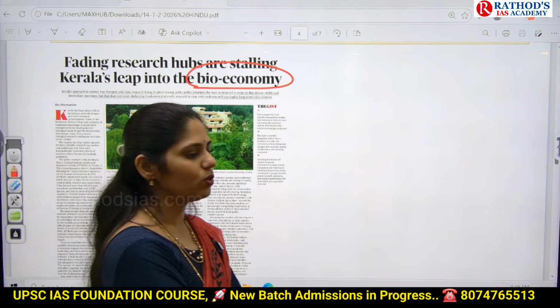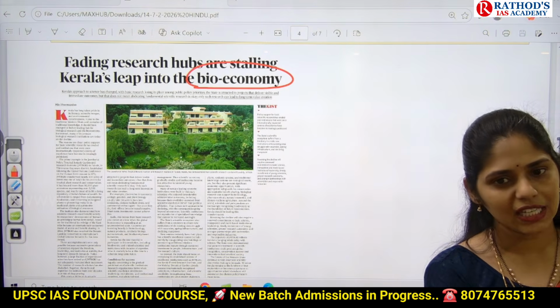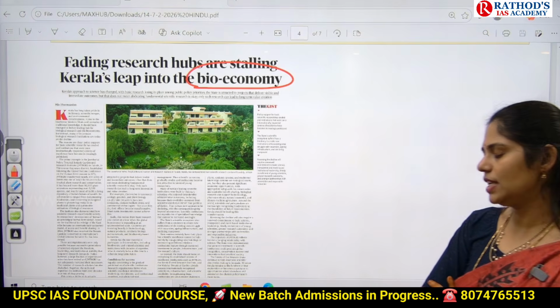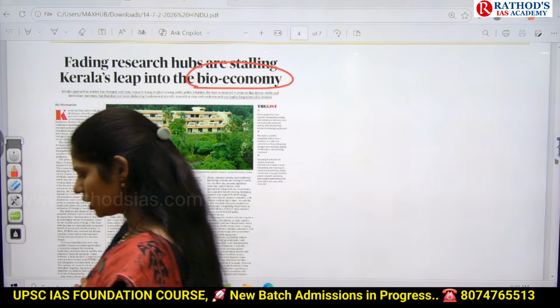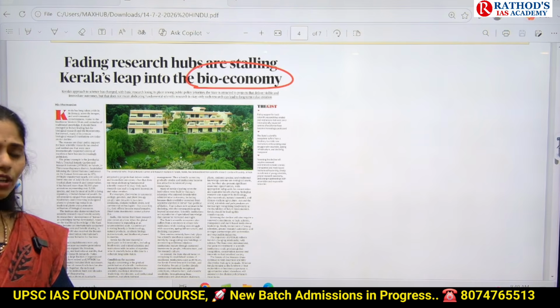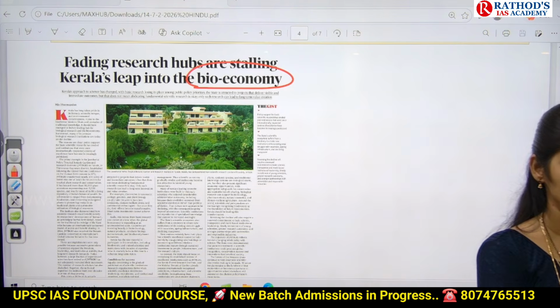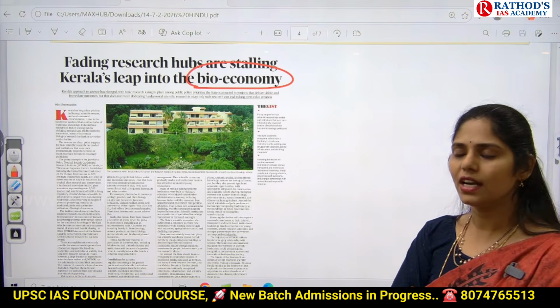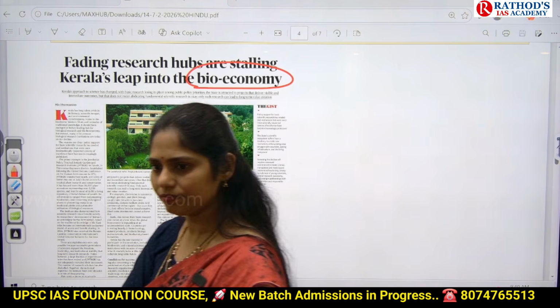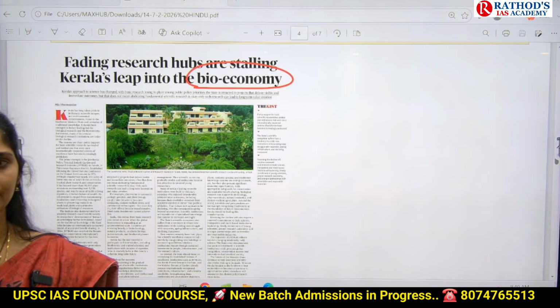So how can you expect a question? Consider the following statements regarding bioeconomy. Under that, UPSC can give you 2 to 3 statements and ask you to identify which are correct or incorrect. That is the first format. The second one: recently bioeconomy is seen in news, what does it refer to? Choose the best option. Under that they may give you A, B, C, D options. These are the two types of prelims questions that can be framed.